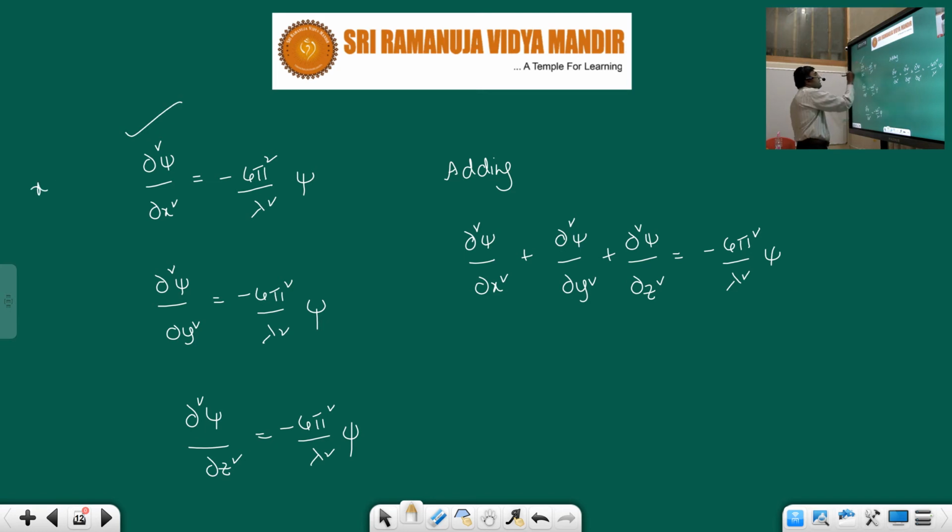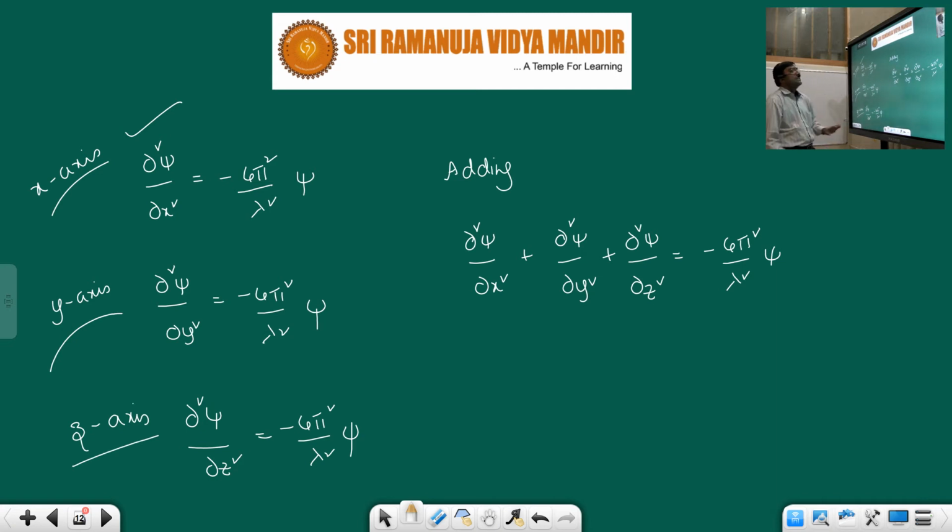This is along which axis? X axis. So you have found the electron position along the x axis in three-dimensional space. Now similarly, dou square psi by dou y square is equal to minus 4 pi square by lambda square into psi. This is the y axis. Similarly, do double differentiation with respect to the z axis. Dou square psi by dou z square is equal to minus 4 pi square by lambda square into psi. So you differentiate along three axes.